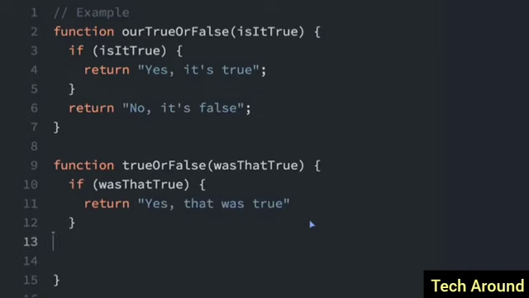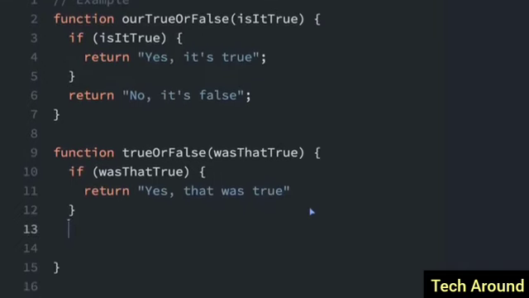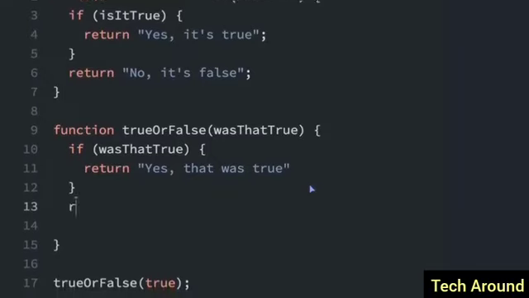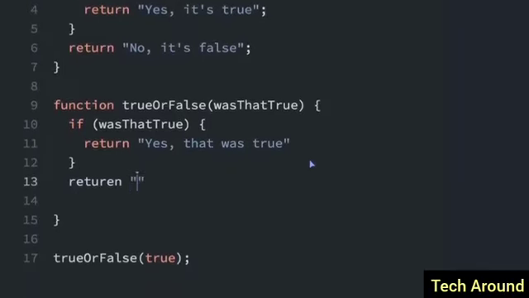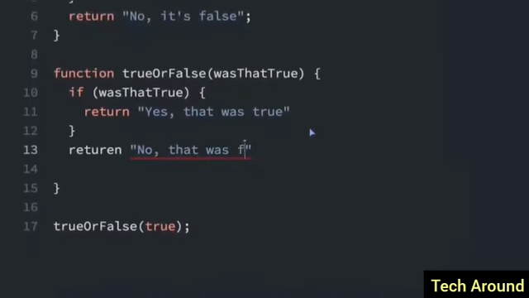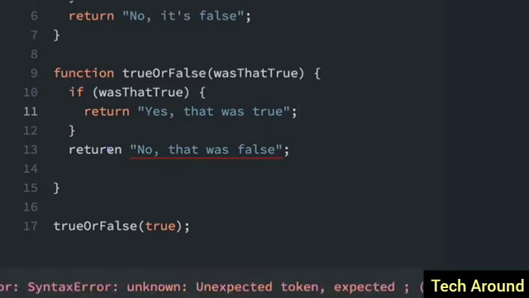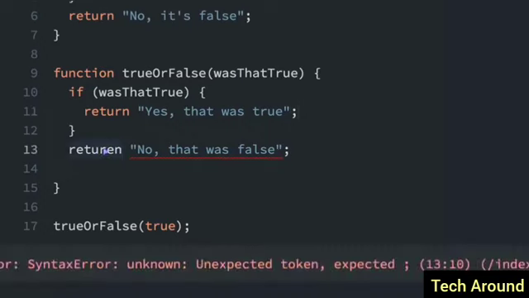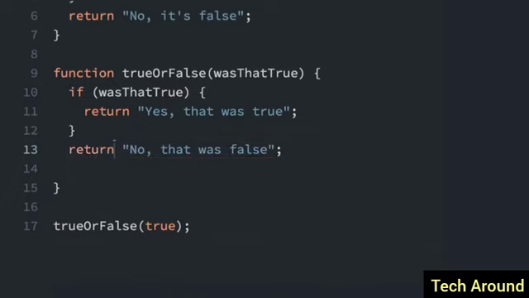If it's not true, then we'll get to the second return statement in the function, and we'll return a different string. We'll return, "No, that was false." Let me just add some semicolons, and then I can run this, and we'll see what happens. Oh, return needs to be spelled correctly, so let me spell return correctly.